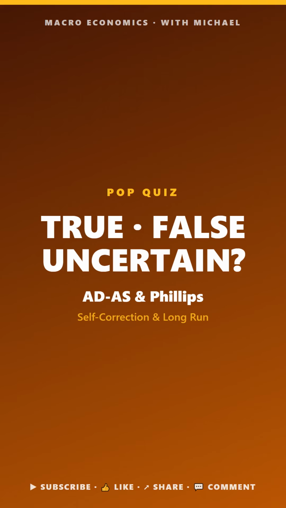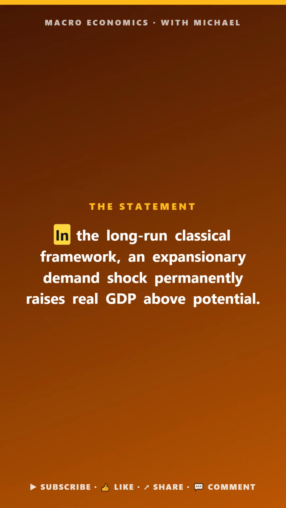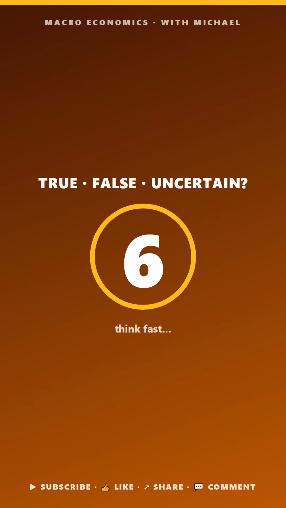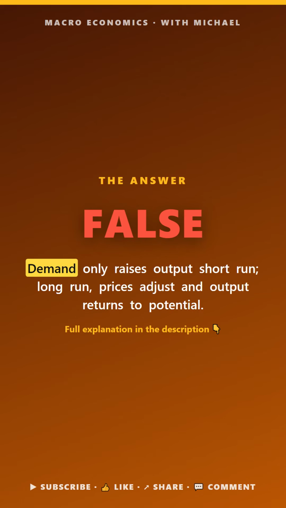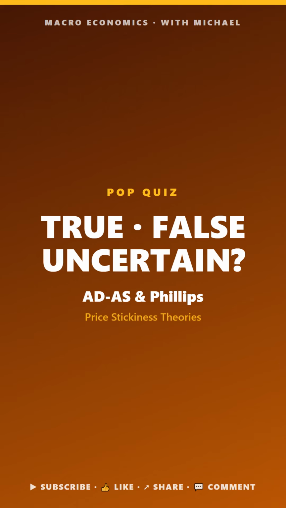ADS and Phillips. True, false, or uncertain. In the long-run classical framework, an expansionary demand shock permanently raises real GDP above potential. The answer is false. Demand only raises output in the short run. In the long run, prices adjust, and output returns to potential.